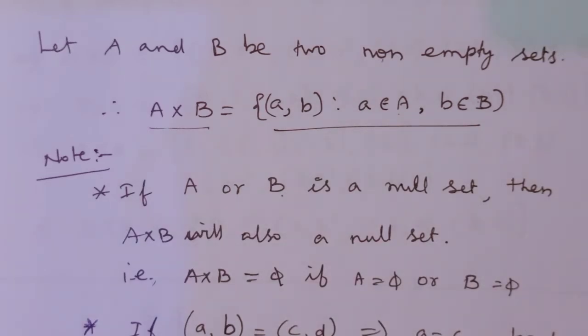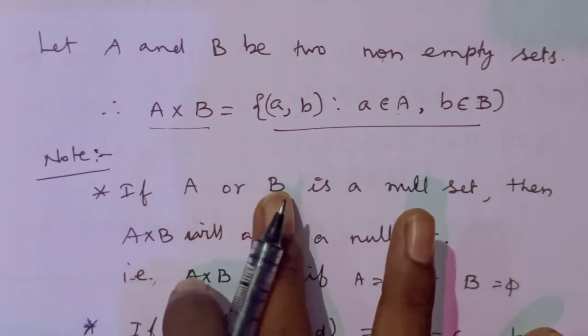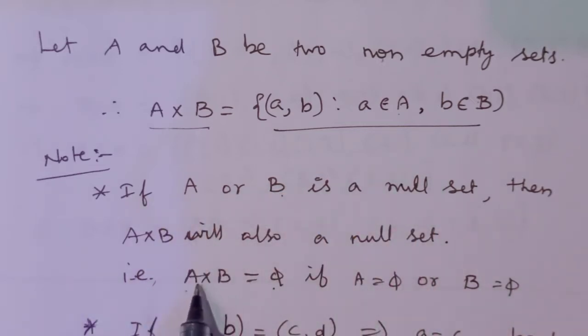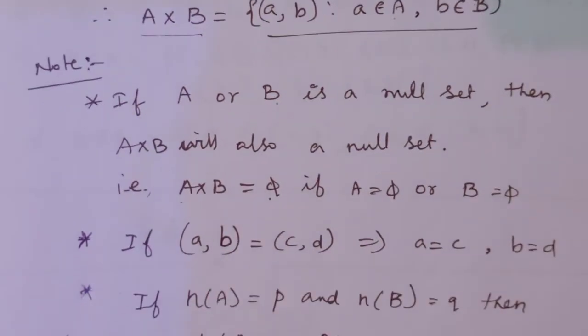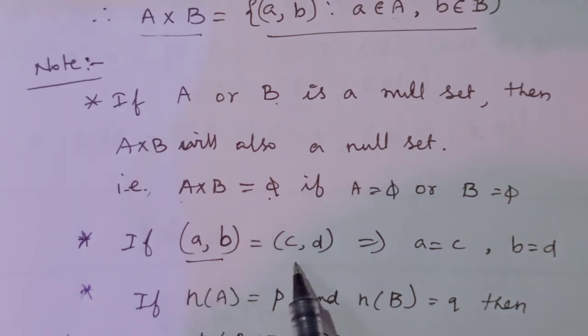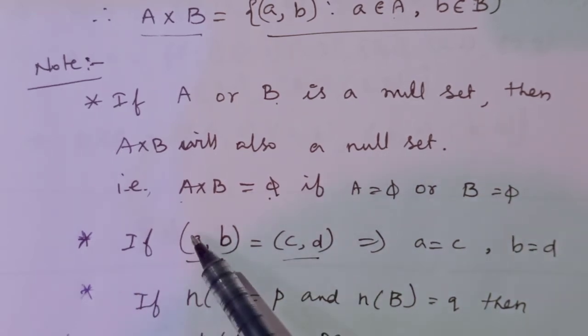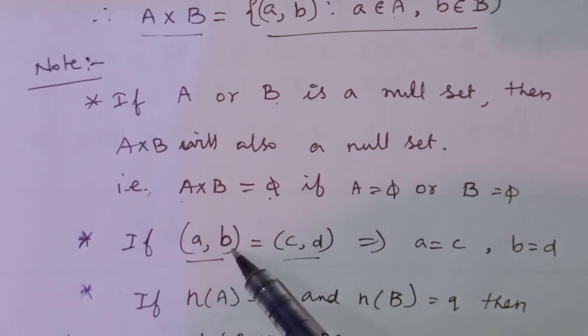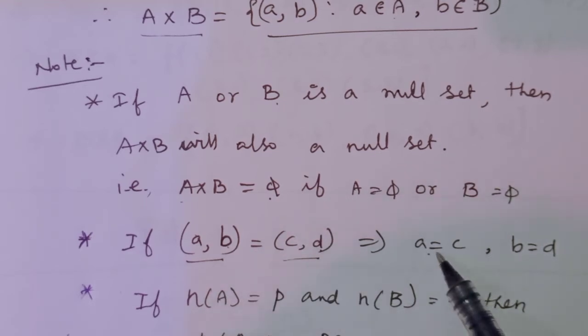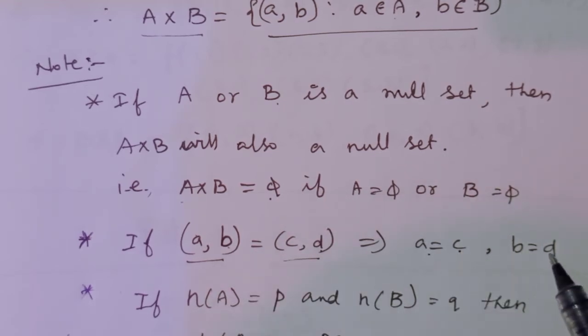Yes, it is true only. That is A cross B is equal to phi. Phi means null set. That is, if A is equal to phi or B is equal to phi, if any one of the sets A and B is a null set, then the Cartesian product will also be a null set. Now if two ordered pairs are equal, then the first element will be equal to the first element, the second element will be equal to the second element. That is a is equal to c and b is equal to d.